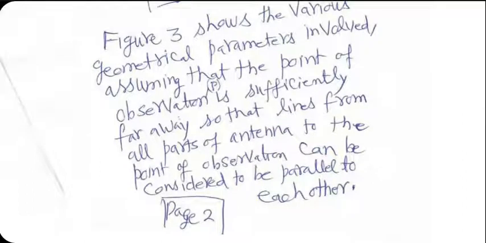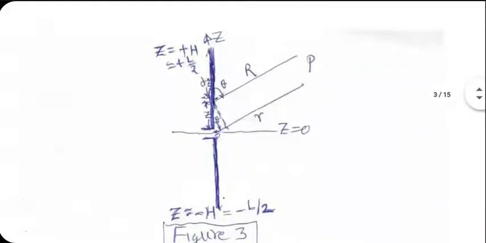I'll come to the diagram in a minute. So we assume that we are in the far field all the time so that the lines from all points on the antenna length to the point of observation are parallel enough to each other. This is what we are assuming. The point of observation is very far away, so that whether you are drawing a line from O, from the origin to P, or whether you are drawing a line from some other point along the antenna length to P, they have virtually the same angle theta with the z axis. That is the assumption.